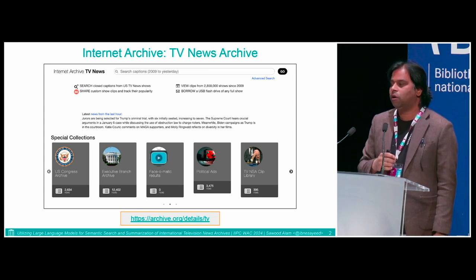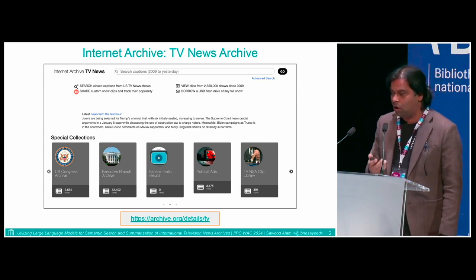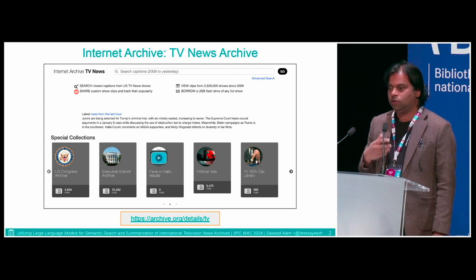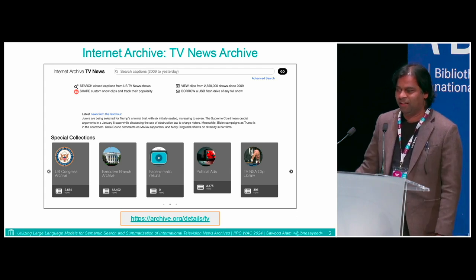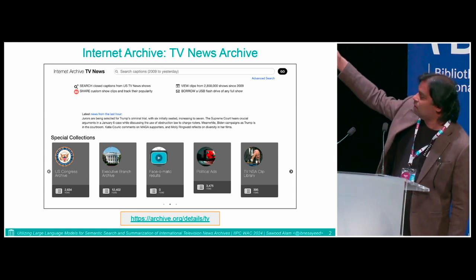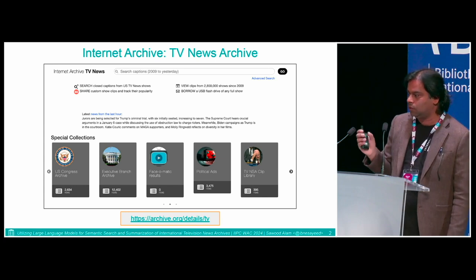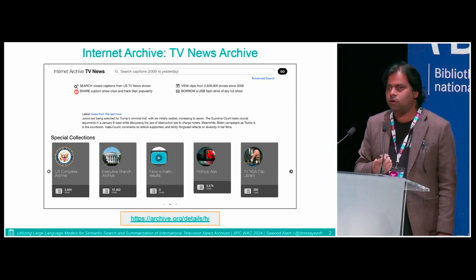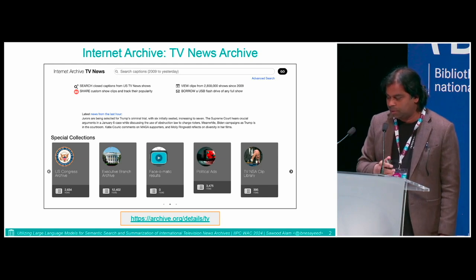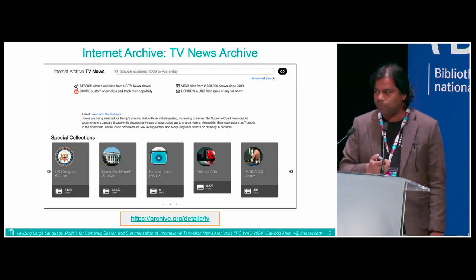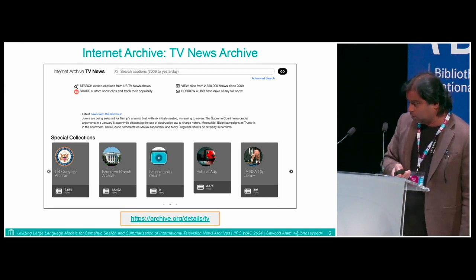Because the amount of TV data that we archive is so enormous, there should be a way to make sense of it. And it's not easy for people to consume everything at once, right? So that's one little way that is also using AI, and it gets data from stickers or chyrons from the TV screen to generate that text here. But that's the work of another colleague of ours, and there will be a talk for another day. So that's one way we make sense of these large collections.